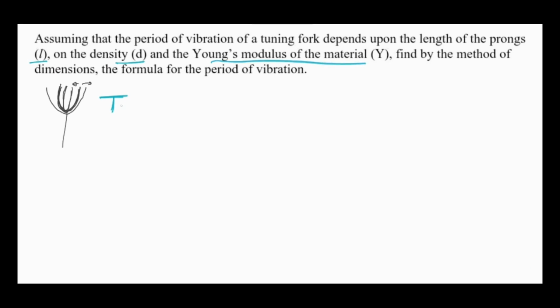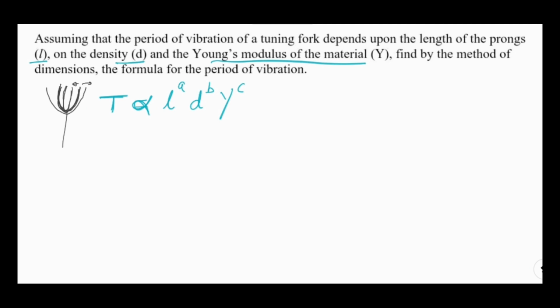By the method of dimensions, I can write that the time period is proportional to length to the power a, density to the power b and Young's modulus to the power c. The powers a, b and c are variables which I have assumed. I need to find the values of a, b and c in order to find the correct relation between time period and the given quantities.